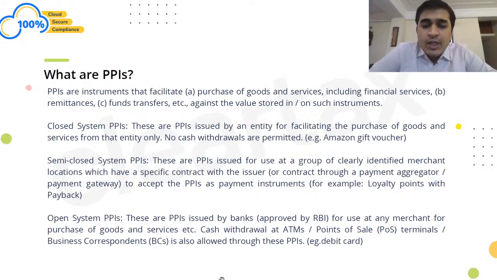Now what are open system PPIs? Open system PPIs are issued by banks for use at any merchant for purchase of goods or services. So it may be cash withdrawal at ATMs, POS terminals or business correspondents. So these are nothing but debit cards or cash cards which are issued and which can be redeemed against cash as well. So these are nothing but instruments which are issued by banks, which I'm sure everyone is aware of. These are also prepaid instruments.